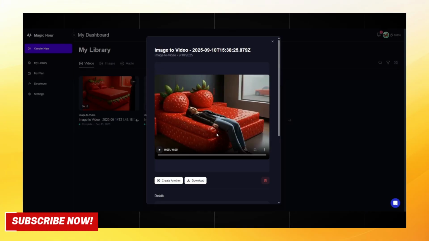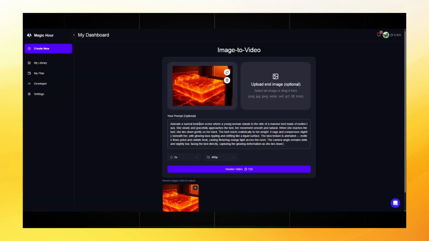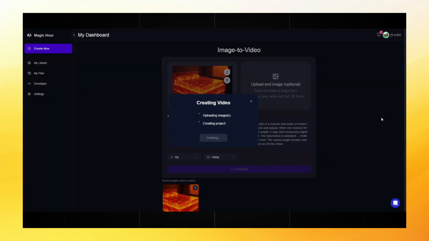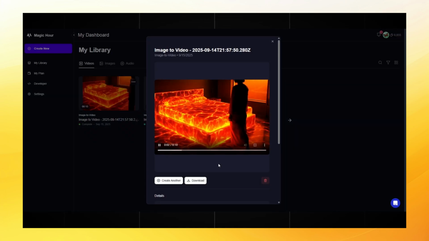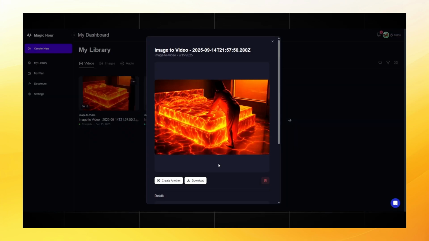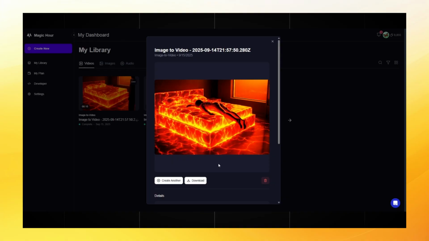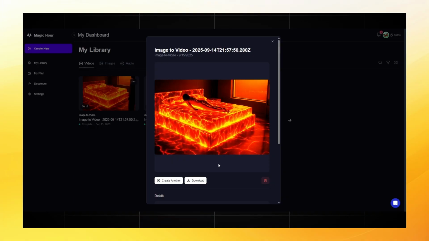Even if it shows more, 7 to 8 pictures are quite enough for a full video, and you will already be able to upload your first video today and start running your channel, but that will be in the next step about optimization. For now, we are animating the images, and our first animation is completely ready. Let's take a look. It turned out cool, exactly what we need when we do editing at the end. We will get a full ASMR video with sound before this. I also tested on another picture with the strawberry bed, and look how cool it looks. I will download it too, so let's continue.